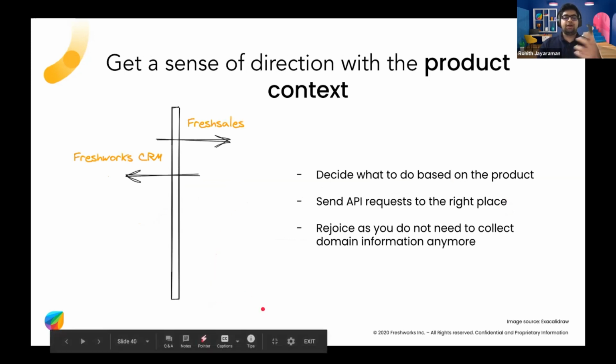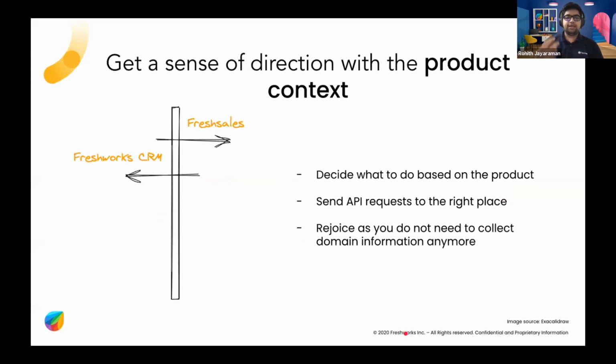So the first advantage in terms of building an Omni app is that it gives you a sense of direction. If I had to sum this up in 5 words, I'd say your app has a map now, because your app can now take decisions based on the information that it has. Your app will now know which product it's running in. So you can decide if you need to load this field because it's Freshsales, or you don't need to load this field because it's Freshworks CRM.